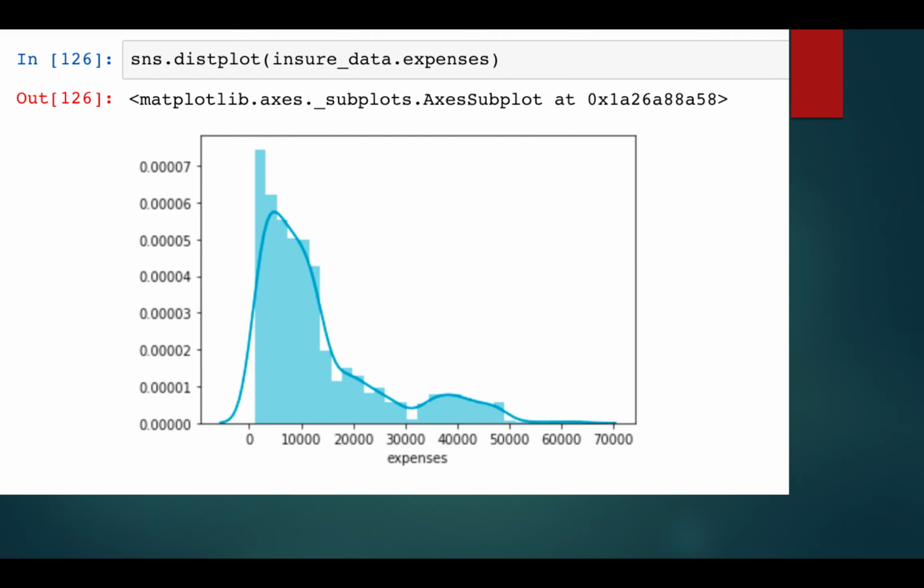Looking into the expense data, as we have seen from our described data, the expenses are right-skewed, and it is not a perfect normal distribution. So we need to clean and tune the data here.